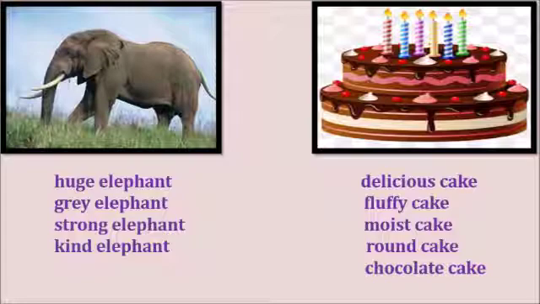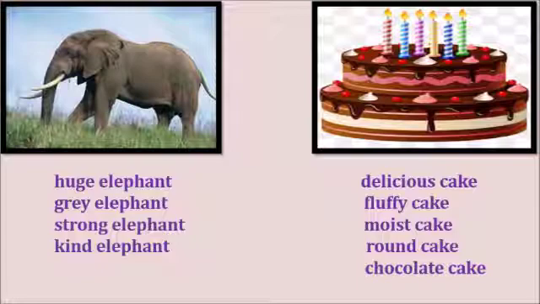In the same way, we have another noun, that is cake. So, this cake can be described as delicious cake, fluffy cake, moist cake, round cake, chocolate cake, and many more words. So here the noun is single, but the describing words are more than one. Describing words means adjectives.